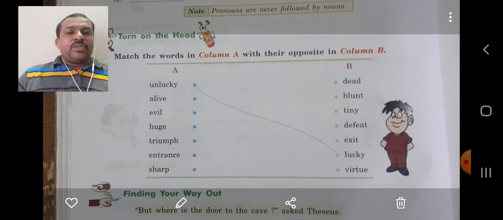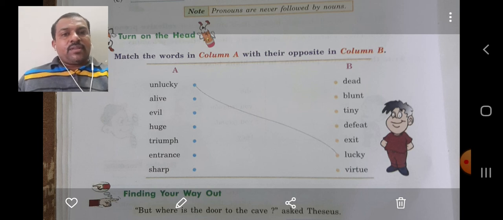Virtue. Huge, tiny. Triumph, defeat. Entrance, exit, and sharp, blunt.